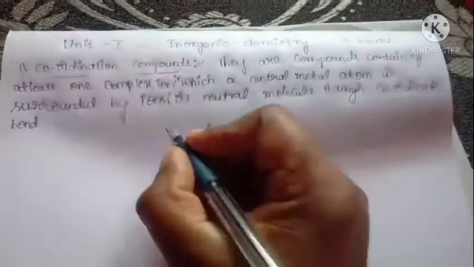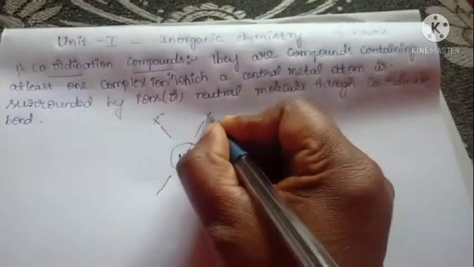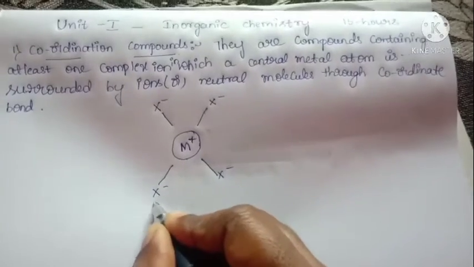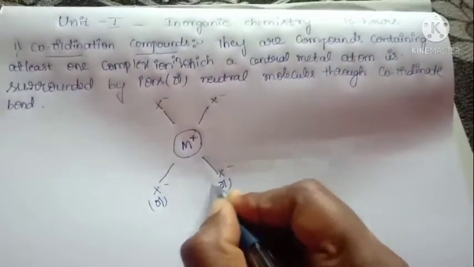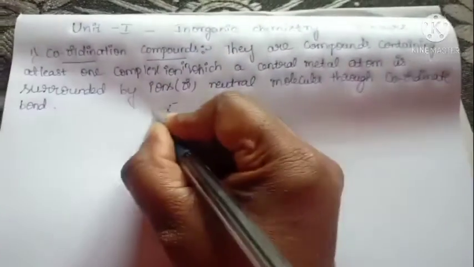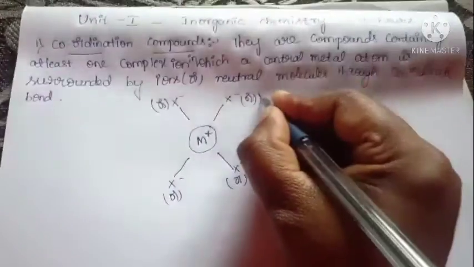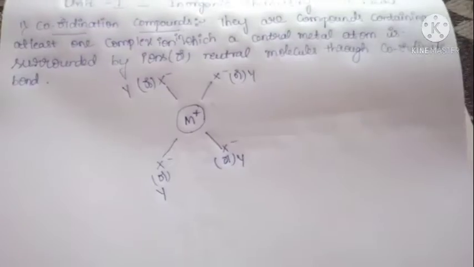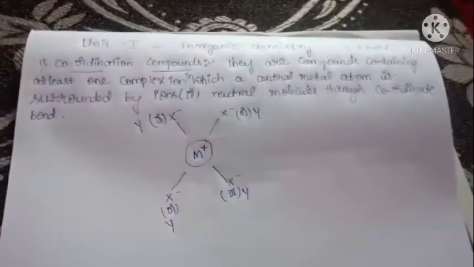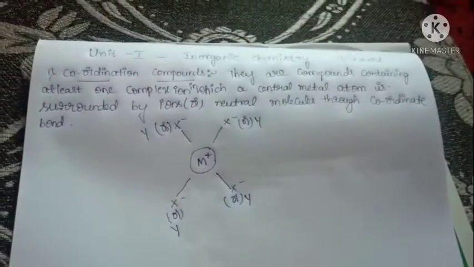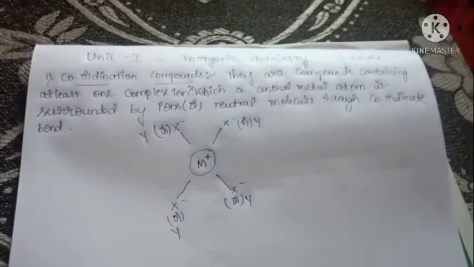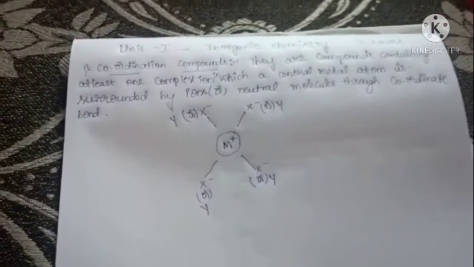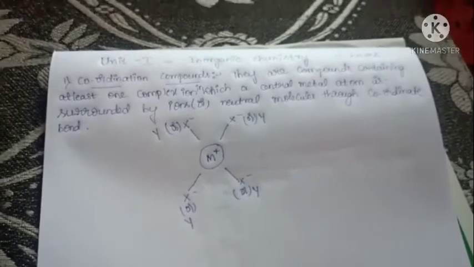ions, meaning negatively charged ions, or neutral species. Neutral species means it does not carry any charge. You already know about the neutron. The neutron does not carry any charge, so that's why it is called neutral. Here also, neutral molecules means they do not carry any charge.